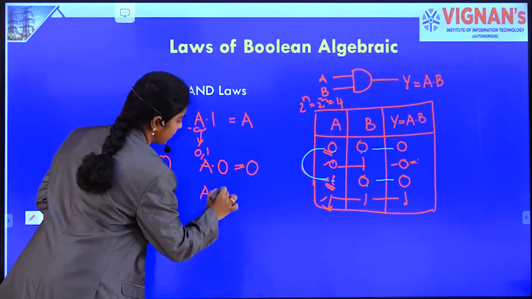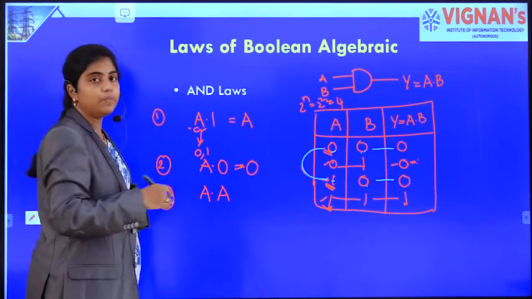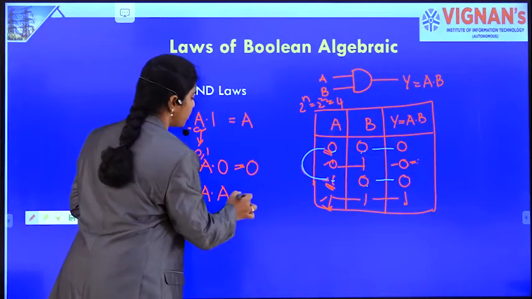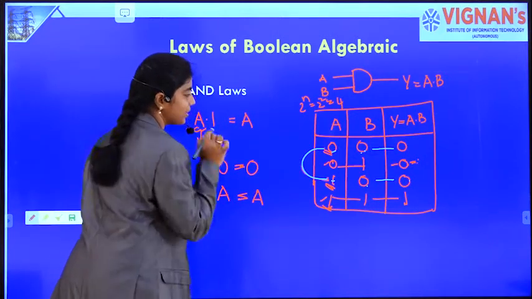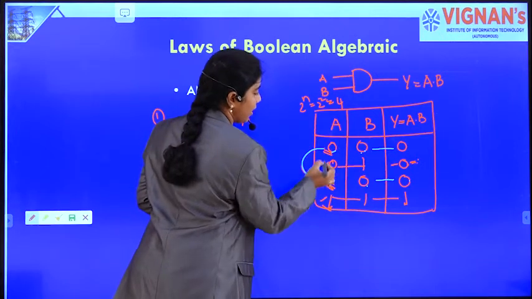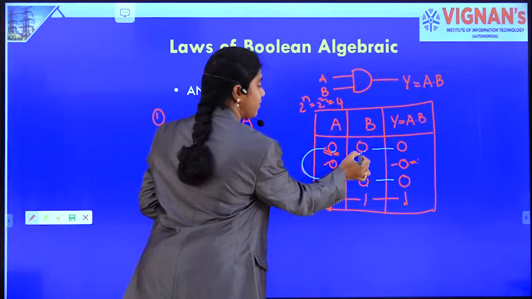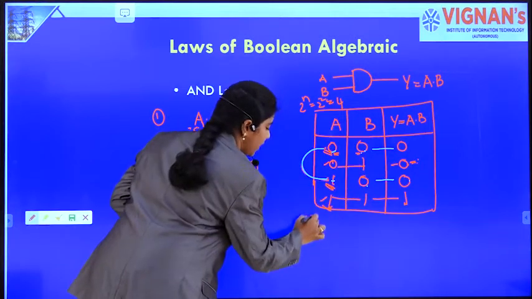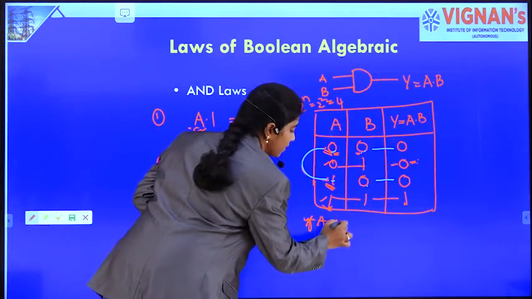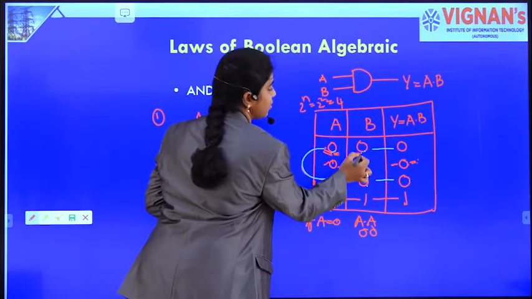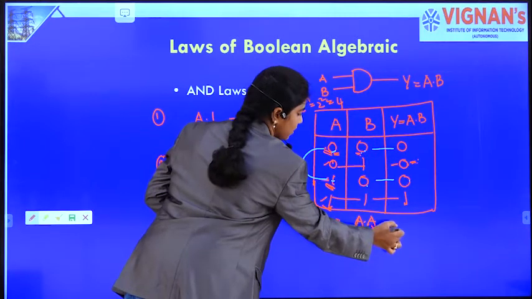The third one, A ANDed with A. A variable ANDed with itself, then the output is also the variable. Let's see. If A is 0, then A dot A is 0 dot 0, and for the 0, 0 combination, the output is 0.